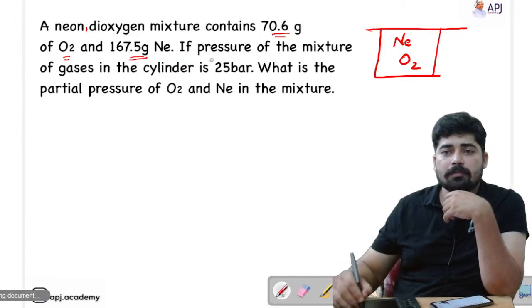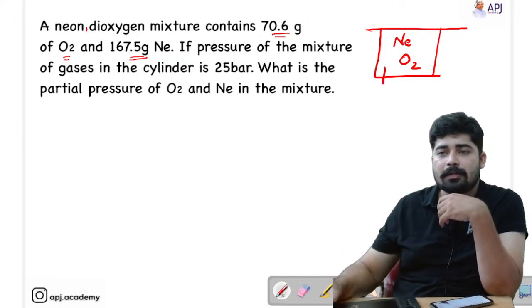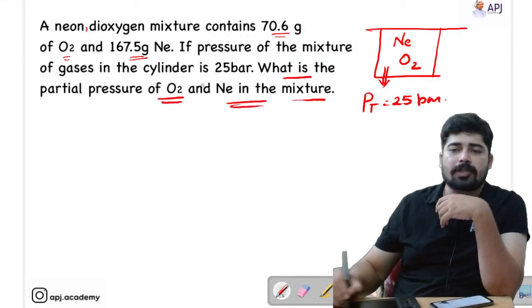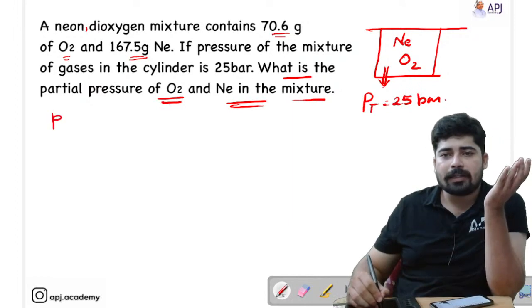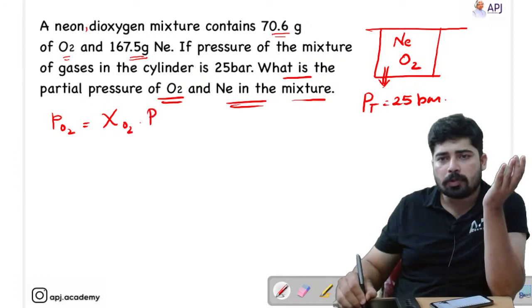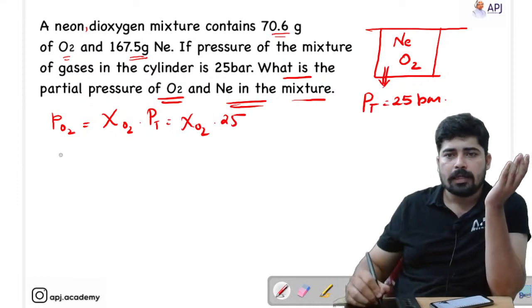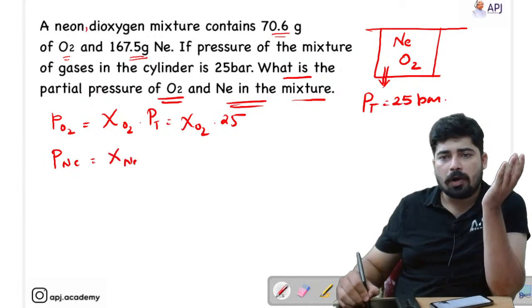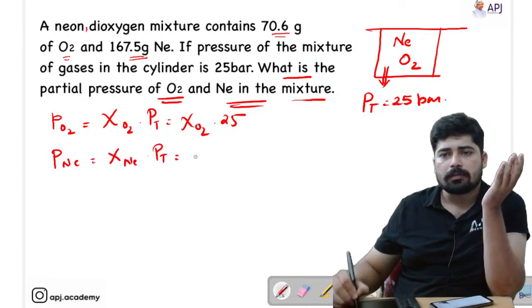Now if the pressure of the mixture of gas in the cylinder is 25 bar, that means they have given the total pressure that is equal to 25 bar. Now see what you have to find out. What is the partial pressure of O2 and Ne in the mixture? So now the equation is simple. You have to find the partial pressure of O2. So partial pressure of O2 is equal to mole fraction of O2 into total pressure, that is mole fraction of O2 into 25 bar. Okay, now you have to find out the partial pressure of neon, that is equal to mole fraction of neon into total pressure. Okay, that is mole fraction of neon into 25.